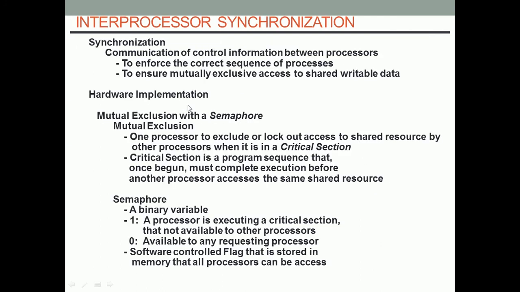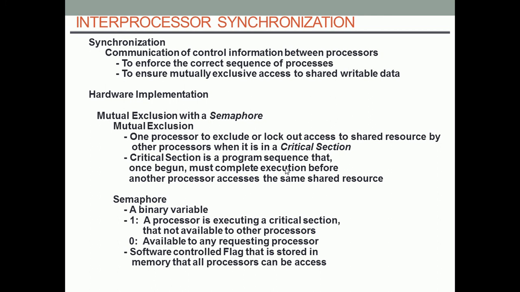Another topic is interprocessor synchronization: how the processors perform the synchronization. Synchronization is basically the communication of control information between the processors, and this is done for enforcing the correct sequence of processes and ensuring mutually exclusive access to shared writable data. Also it is for the hardware implementation. Interprocessor synchronization can be performed either with the help of mutual exclusion or with the semaphore.